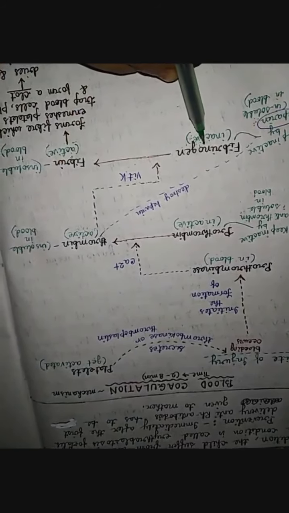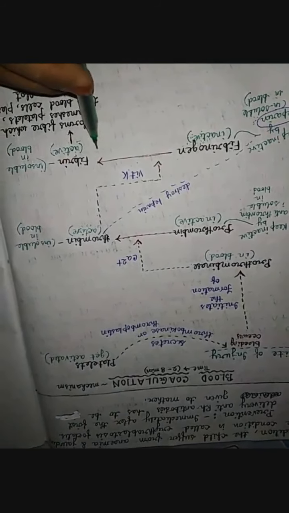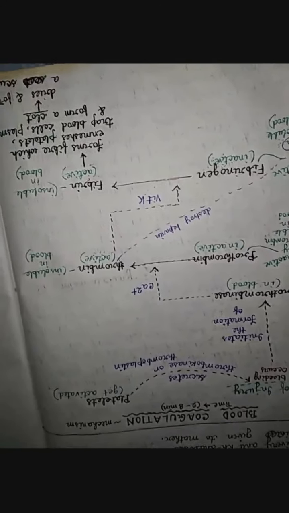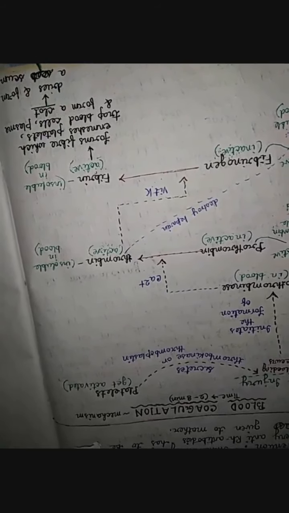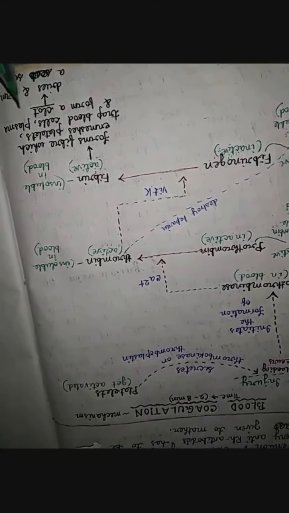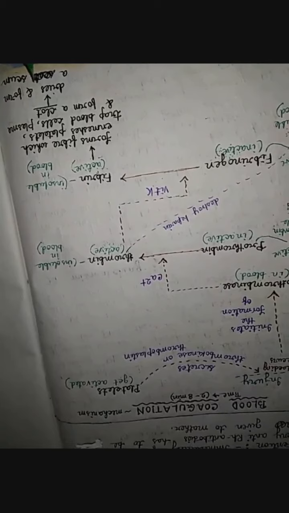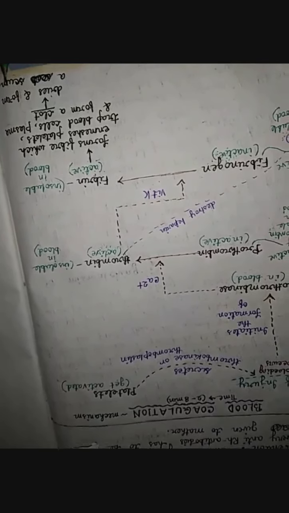Now this active thrombin converts the inactive protein fibrinogen into active fibrin, and again the conversion occurs in the presence of vitamin K. And ultimately fibrin forms the fiber or net-like appearance at the site of injury and traps the blood cells and plasma, and a clot or coagulum is formed. It becomes dry and forms the scum.